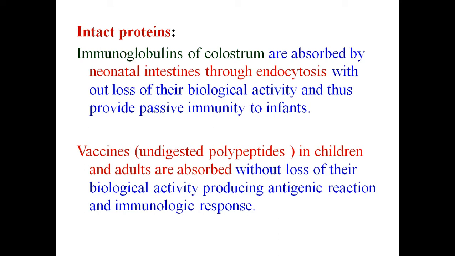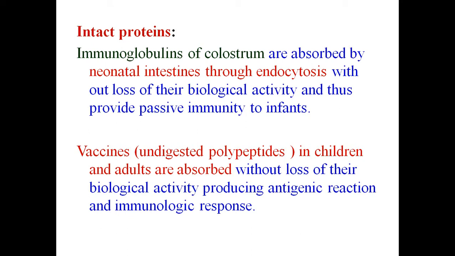And some intact proteins are there during the absorption process, such as immunoglobulins of colostrum. This colostrum is the first milk that is secreted from the mother. First milk that is secreted after the delivery of the baby by a mother is called colostrum.